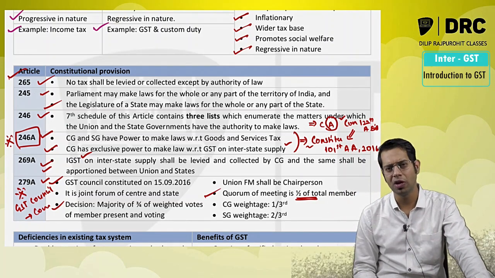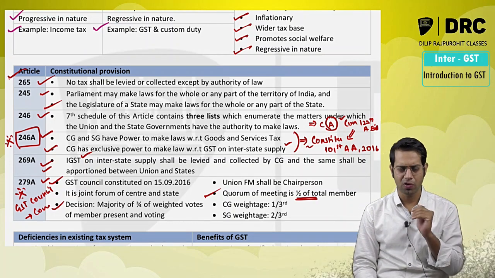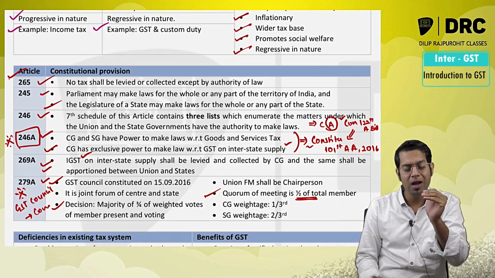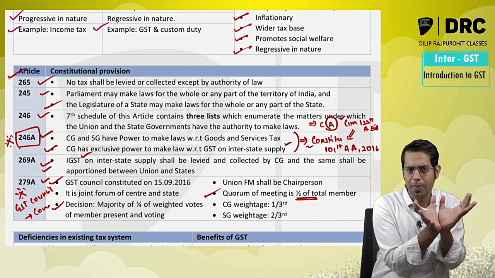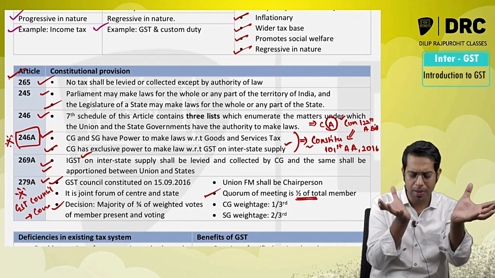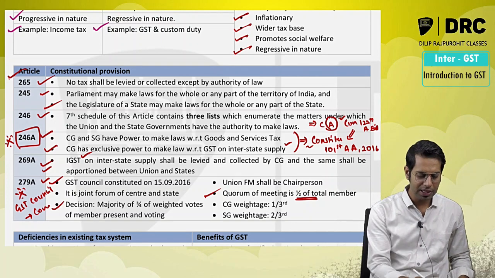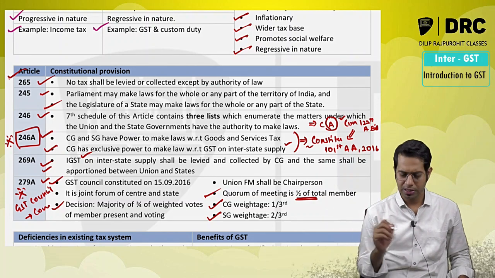Sir, 3/4 of weighted votes means what, sir? It means I am going to assign a vote. First of all, I take the members who are present in the meeting and voting in the meeting. Then I assign votes to these members, depending upon whether you are a central government member or a state government member. Sir, what is the weight? Weight assigned to central government is 1/3 and weight assigned to state government is 2/3.